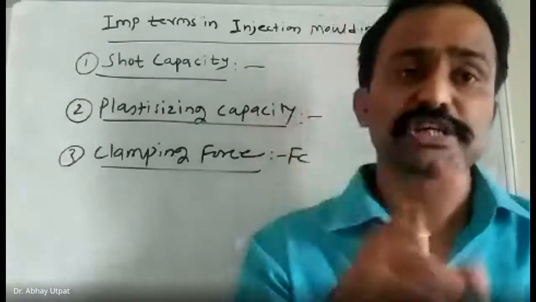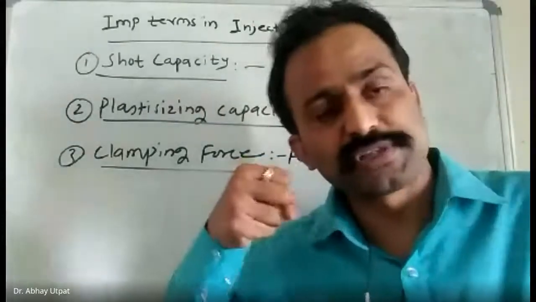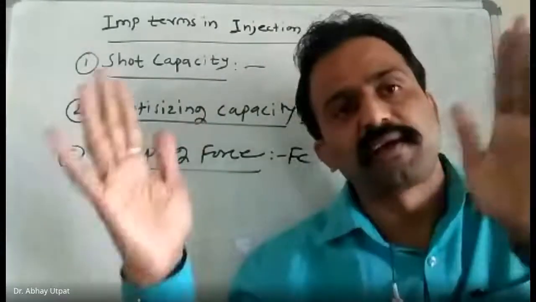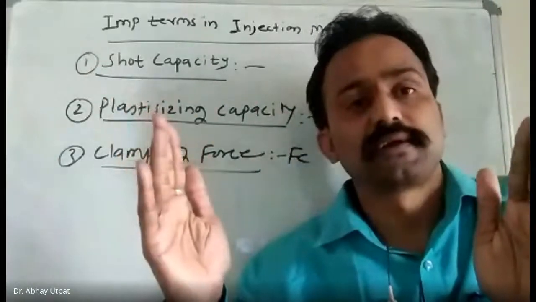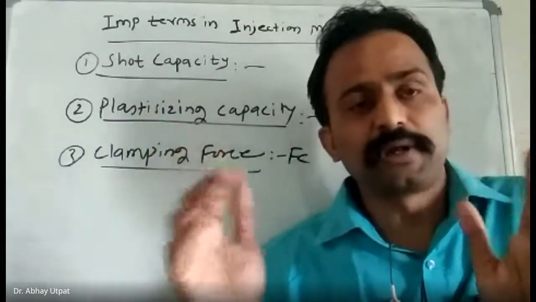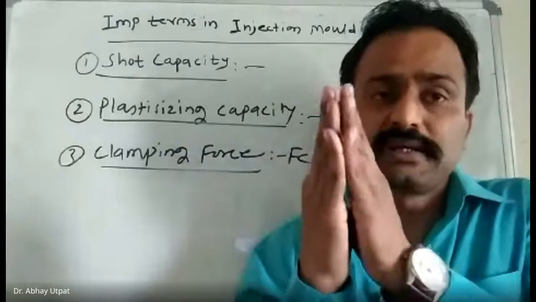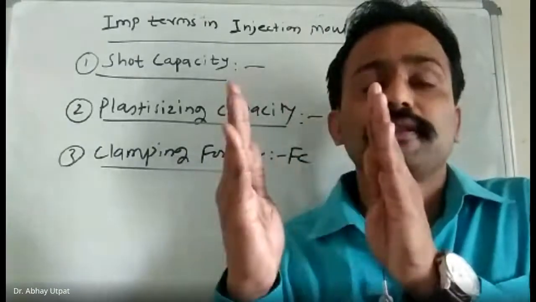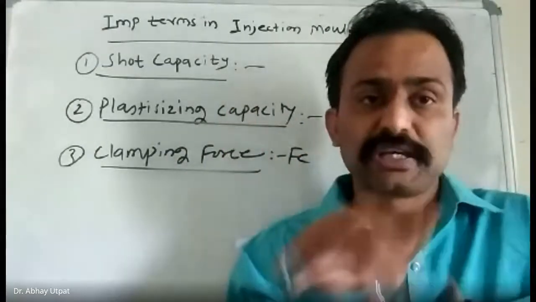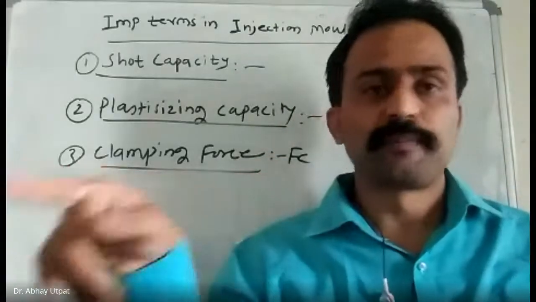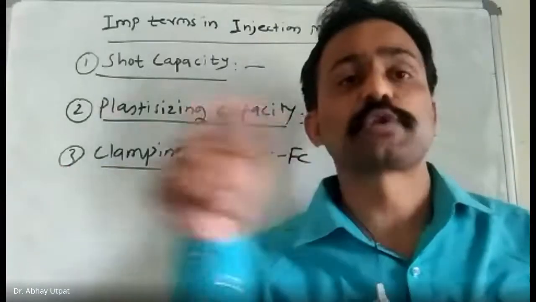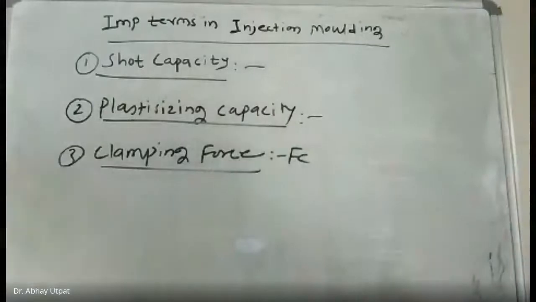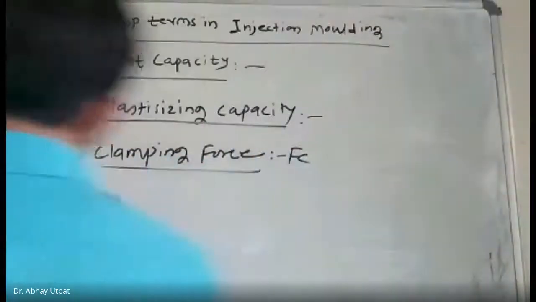And it is needed because injection pressure may cause the wall to break and the mold wall may get open. Are you getting my point? Injection pressure may cause the mold wall to open. That's why injection pressure into this area, projected area, is equal to clamping force. Injection pressure into projected area is your clamping force. Then the fourth one is runner efficiency.